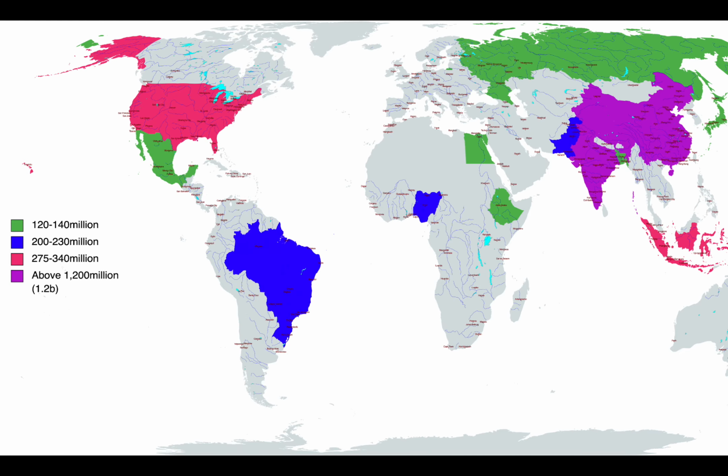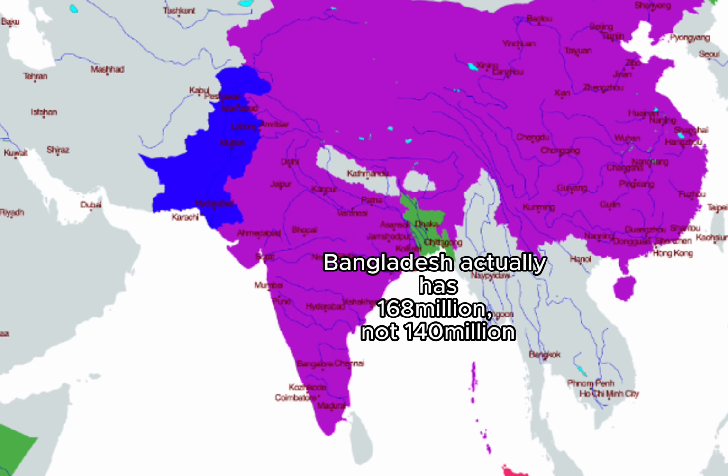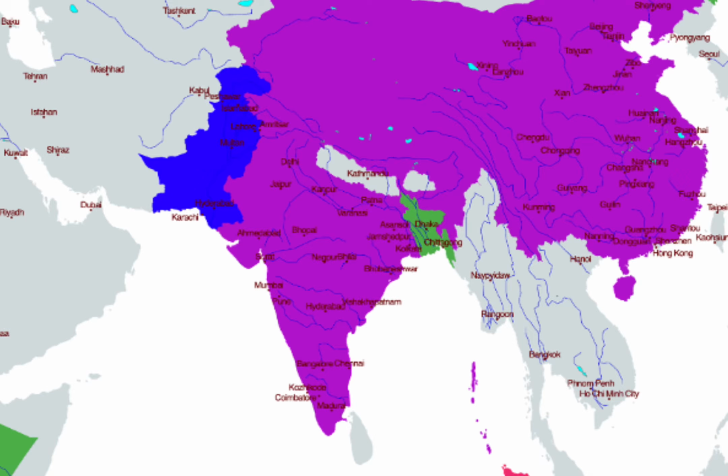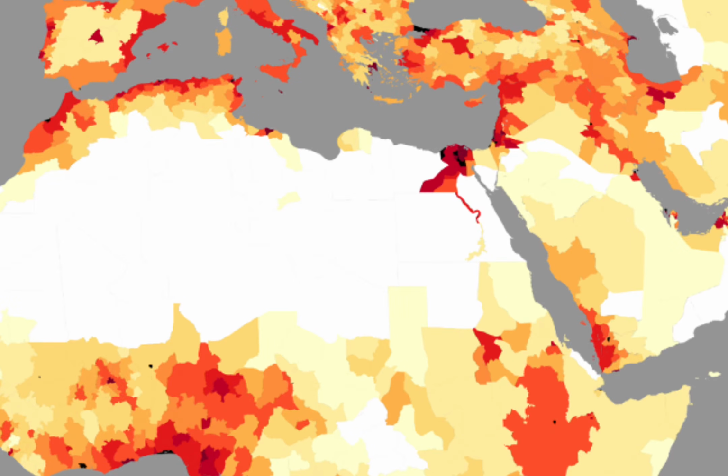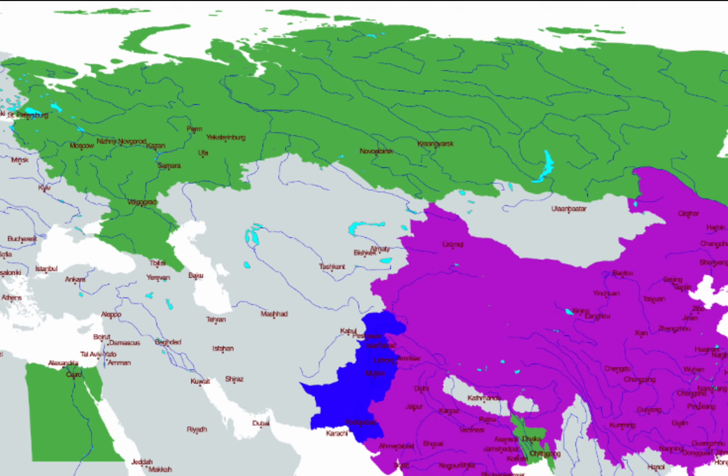In this map, we can see population density not in terms of sparsity, but what countries have the same amount of population. So, green for 120 to 140 million. We have Mexico, Egypt, Ethiopia, Russia, Japan, and Bangladesh. Bangladesh is minuscule, the size of many states in the United States of America, yet it has a greater population than Russia. Egypt, even though it's about the same size as Ethiopia, is extremely densely packed along the Nile River, and the actual land being used is primarily empty. Russia is massive, many times larger than Japan or Bangladesh combined, or any of the other ones combined, yet it is still in that same population bracket.